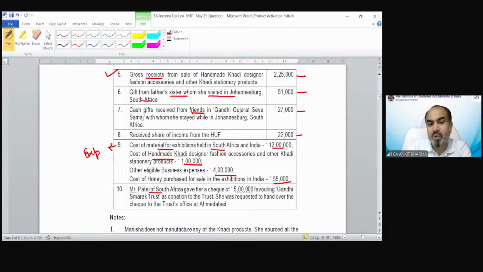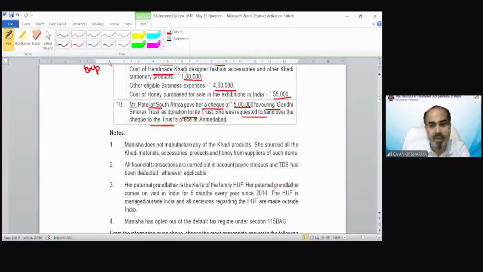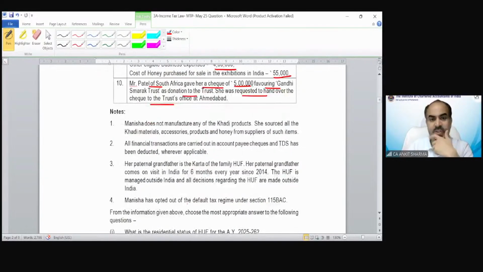Mr. Patel of South Africa gave her a check of rupees 5 lakh, favoring Gandhi Smarak Trust as a donation to the trust. She was requested to hand over the check to the trust office at Ahmedabad. There are some notes also given, and after that we will see what is the requirement of the question.